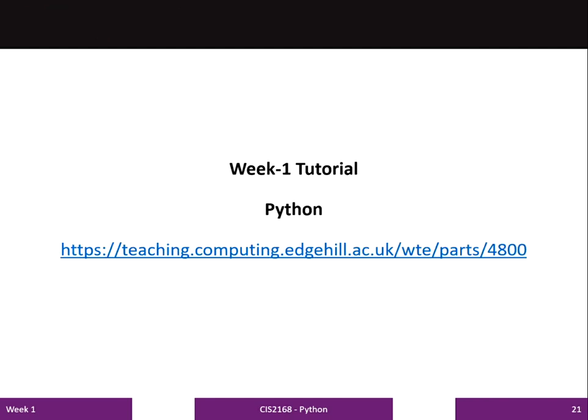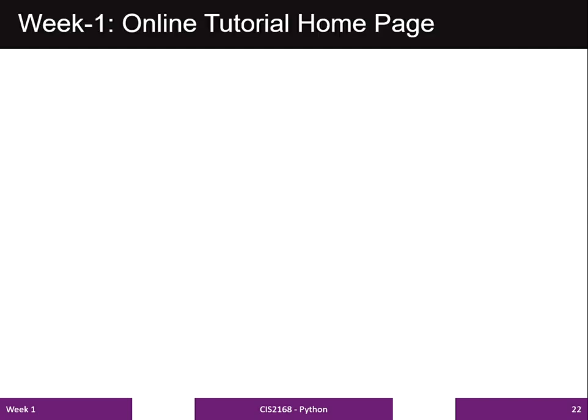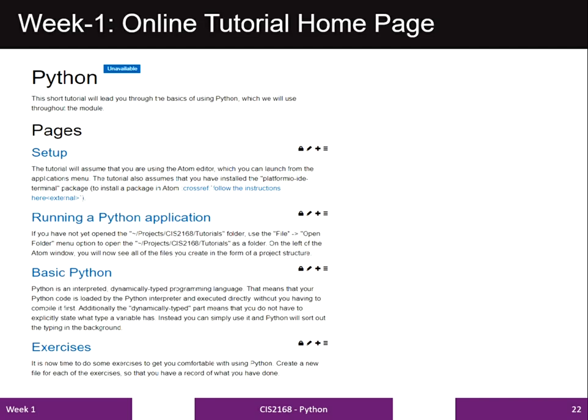Now you can start the tutorial. In order to start the tutorial, you can use this link, and the home page for the tutorial is shown here. So these are the different activities which you are going to perform in the tutorial session. First of all, you will create the virtual environment and the setup, then you will run a Python application, you will learn basics of Python, and then at the end of this session you will work on some exercises to check your understanding.